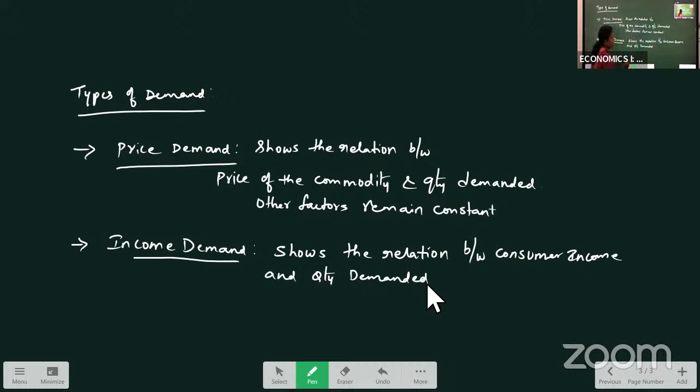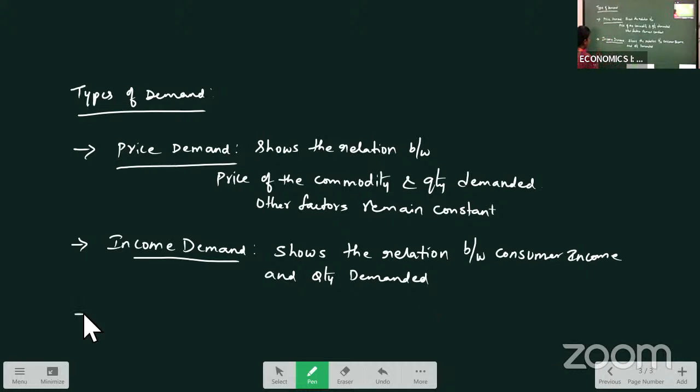All other factors remain constant. So, as the consumer's income is changing, demand for the commodity also changes. All other factors like price will be constant, price will not change, right? Price of related goods will not change, climatic conditions will be the same. Only if our income is changing, demand will change.